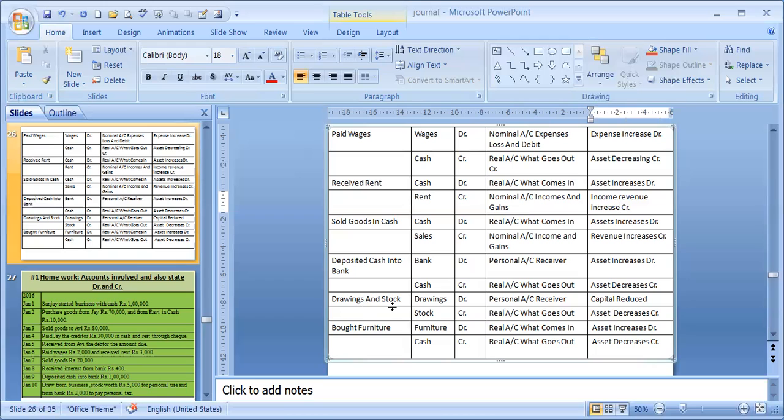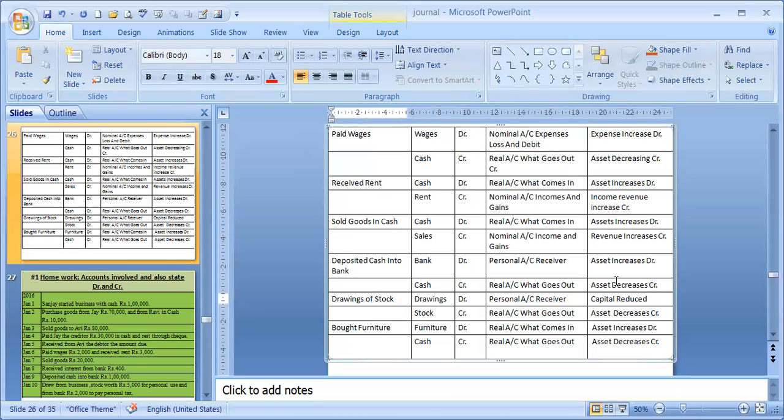Next is drawings of stock. Drawing of stock is what? Two accounts involved are drawings and stock. The owner is the person who is taking the stock, so the owner is the receiver, owner account debit, but we don't write owner. As per accounting parlance, we say drawings account debit. Drawings is a personal account, debit the receiver, whereas stock is a real account and it is going out, that's why credit.